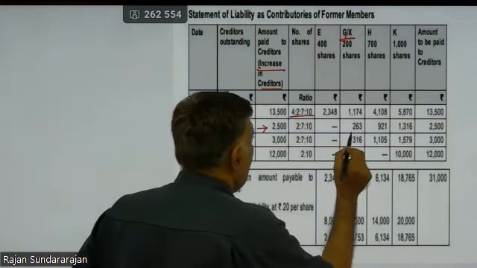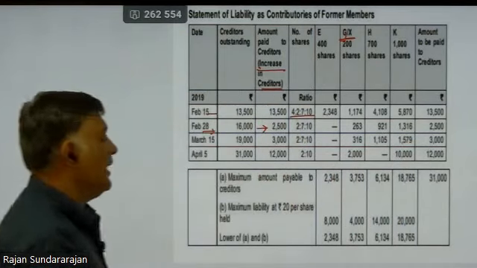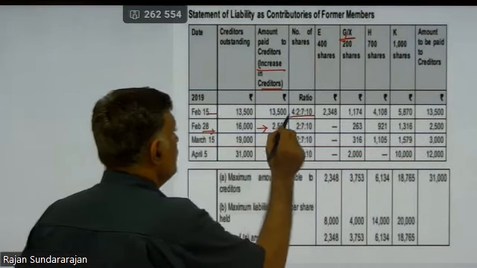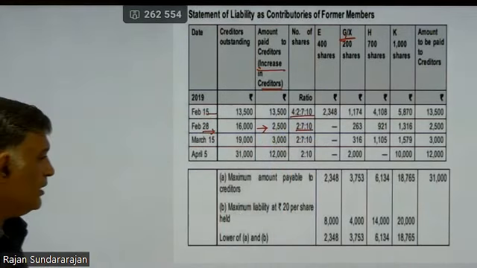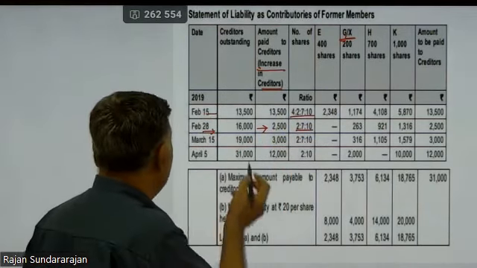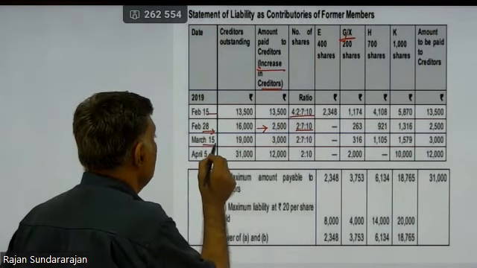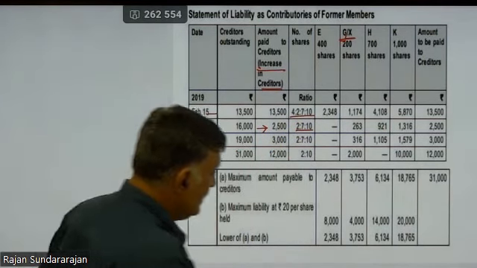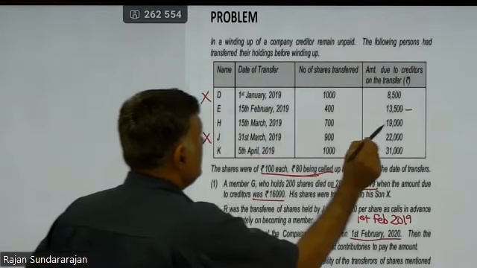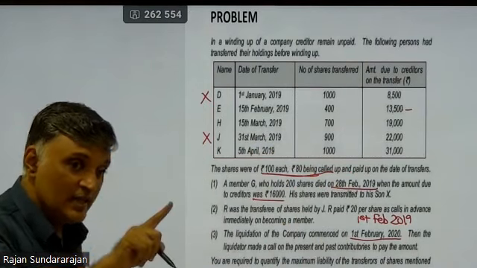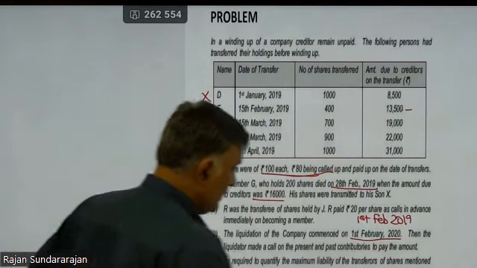Now this 2,500, who all should bear? Except me, all the other three shareholders have to bear. In what ratio? 2:7:10 ratio. Again, you can check the calculation through a calculator. Then come to the next date, March 15. What is the creditor balance on March 15? 19,000. So from 16,000, it has gone up to 19,000.